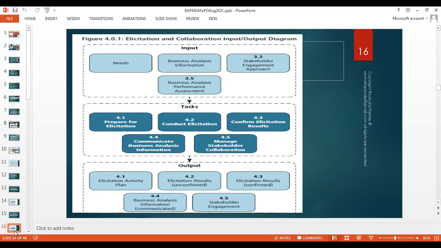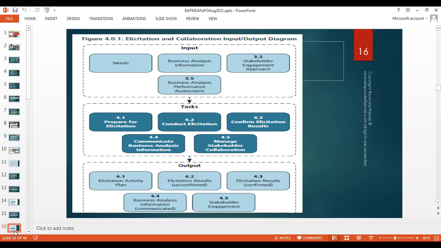Then we conduct elicitation. Elicitation is the process of converting the thought process of a visionary to the IT team, so that they can understand the background as well as whatever requirement is shared with us. Then we confirm the elicitation results. We normally get these confirmed by the client. So this is the vision you shared, this is what we call it in our day-to-day activities, but this is what you shared in simple English, and this is what we understood. Are we in line?